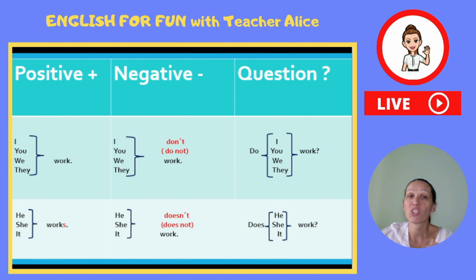But when we use the subject he, she, and it, we need to use does not. And if you pay attention, here we use the normal form of the verb work. We don't use works. We need to say doesn't work. Doesn't is a short form of does plus not. He doesn't work. She doesn't work.